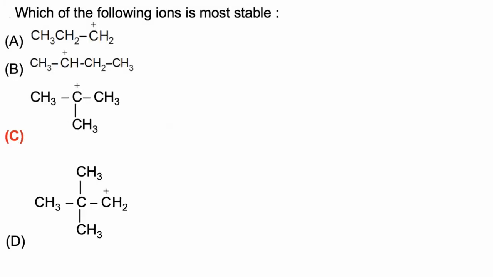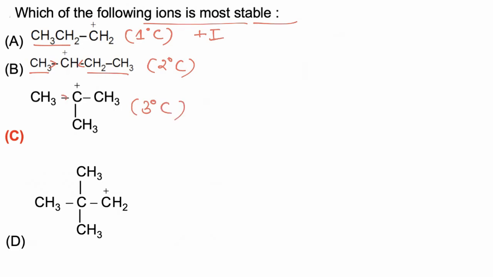In this question we have to identify which of the following ions is most stable. Now stability of carbocation can be explained on the basis of inductive effect. Now first is a 1 degree carbocation. This 1 degree carbocation is stabilized by the inductive effect of one ethyl group, so plus I of one group. In option B, this is a 2 degree carbocation, and it is stabilized by the inductive effect of both methyl and ethyl group. In option 3, this is a 3 degree carbocation, and it is stabilized by plus I effect of 3 alkyl groups.